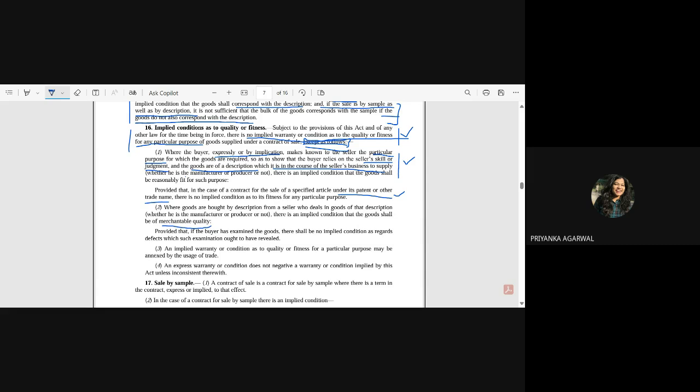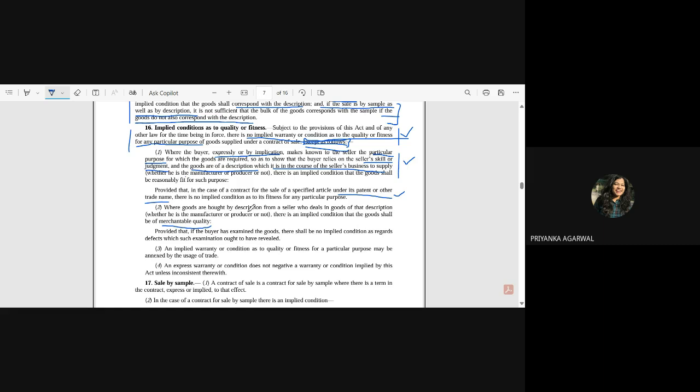See, there are two things: one is patent defect, the other is latent defect. Patent, put simply in layman's language, is your naked eye defect, which is visible upfront, prima facie. For that, the buyer will be responsible. But for a latent defect, like merchantable quality, like if the milk has a certain virus which is obviously not consumable, your seller will be responsible, right?